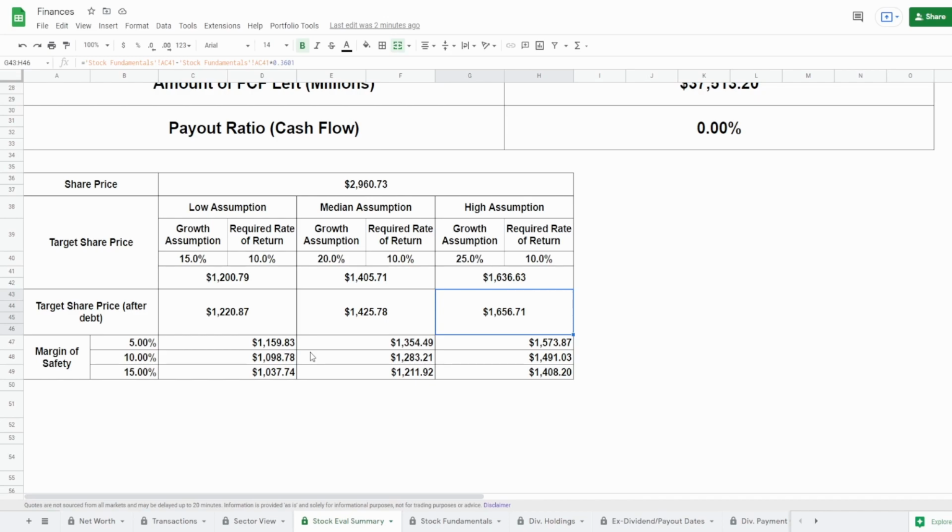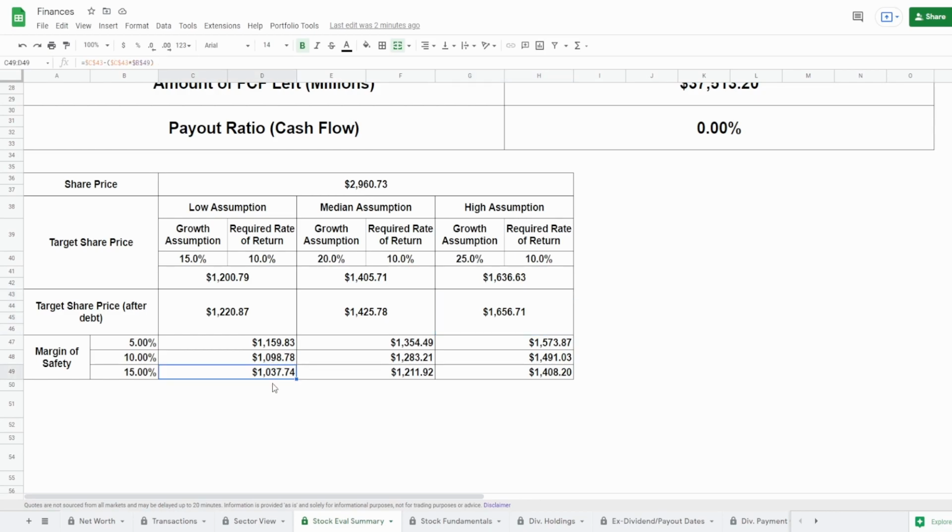Now we would like to add a margin of safety because we just want to make sure that we don't overpay for something even more, right? The more margin of safety we get, the better returns we're going to get in the future, because the more you pay for something today, the less gains you will have in the future. So the less you pay today, the more gains you'll have in the future. It just makes sense. Now, we're going to do a margin of safety of 5, 10, and 50%.